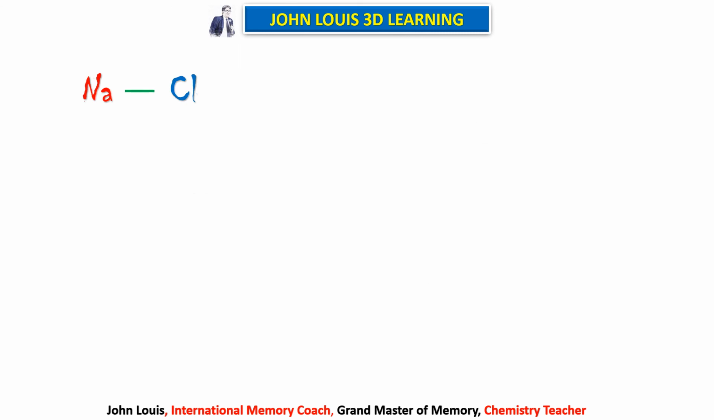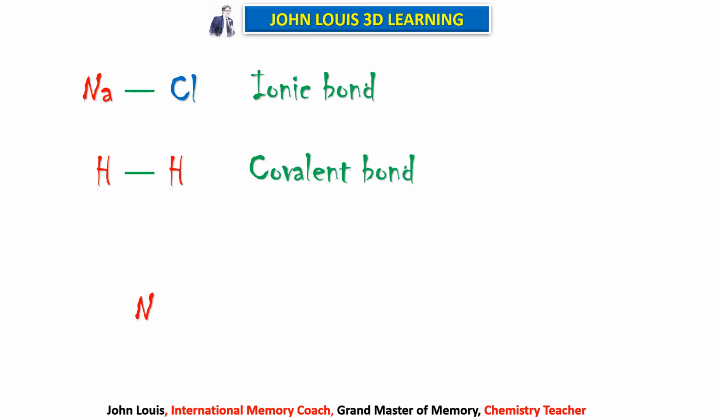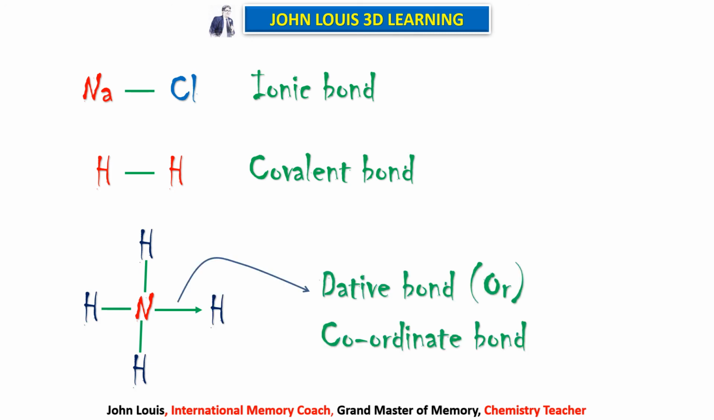So what is the bond between sodium and chlorine? Sodium donates and chlorine accepts, therefore ionic bond. What is the bond between hydrogen and hydrogen? They were sharing one electron equally, am I right? Therefore covalent bond. What is the bond here in ammonium? Nitrogen donates one electron pair to hydrogen ion to form ammonium. Therefore this is dative bond or coordinate bond.